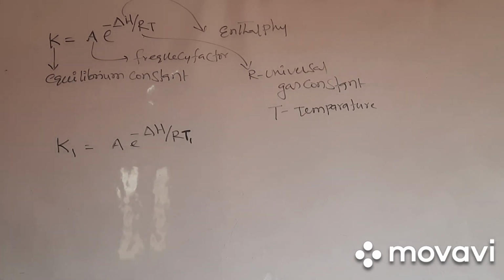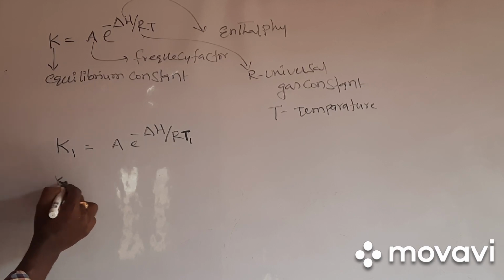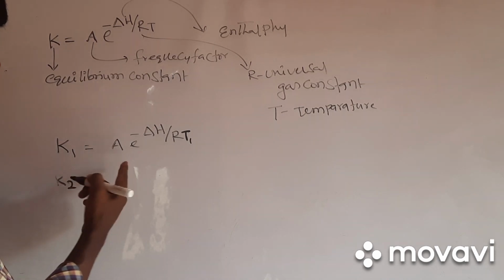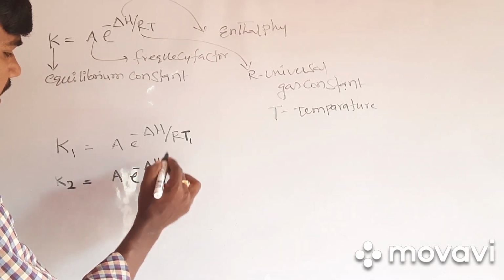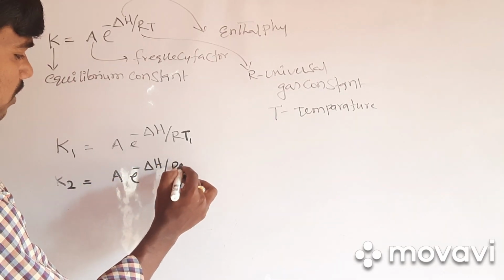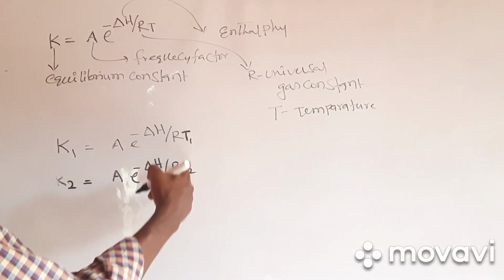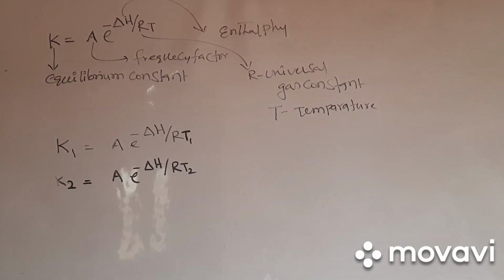K1 is equal to A into e to the power of minus delta H by RT1. K2, at T2 temperature, is A into e to the power of minus delta H by RT2, because here only the temperature varies, and everything else will be common.